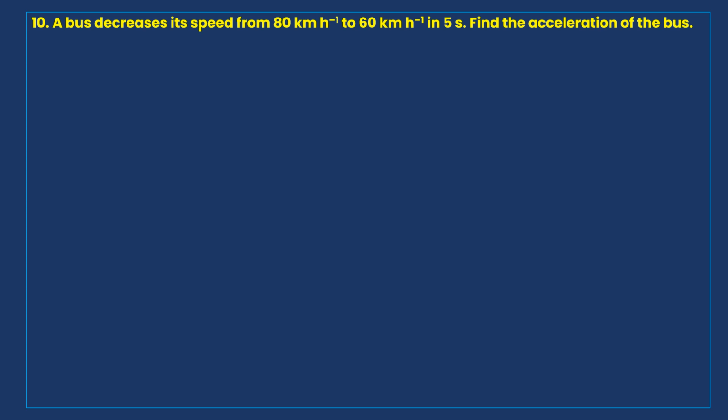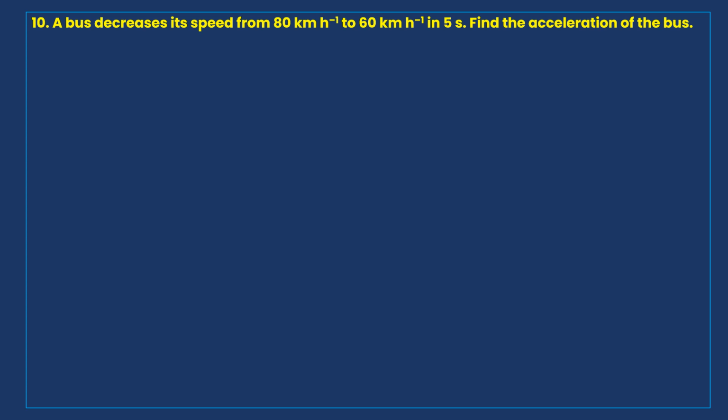It's actually moving at 80 kilometers per hour, and suddenly maybe a driver may apply some brake. Its target is to decrease the speed to 60 kilometers per hour. To bring that speed from 80 to 60 kilometers per hour, the time taken is 5 seconds. Now find the acceleration of the bus.